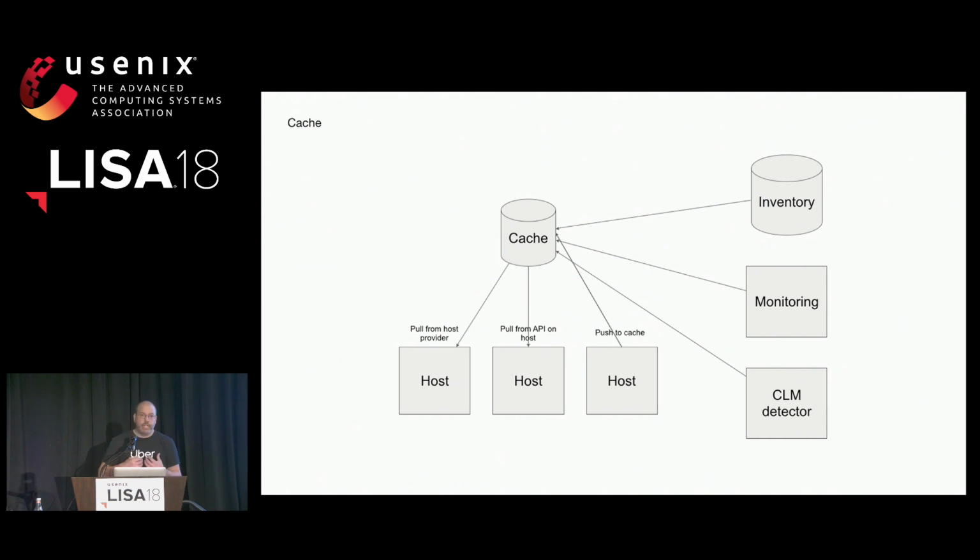So, instead of, like I said, scanning the tens of thousands of hosts, we'll find the handful of issues and then check those individually to make sure that they are still an issue before we go on. So the data from the host can be pushed up to the cache or pulled into the cache on a regular interval. The data can fully replace the set, or delta can be generated. In our case, for issues that we're finding, they're pulled into the cache as a full replacement. So when we fix an issue, we don't need to then go ahead and delete that issue from the cache. It'll just no longer be present after the next issue generation runs.